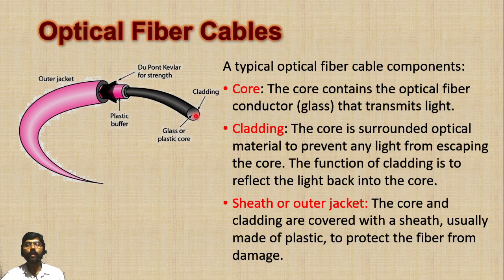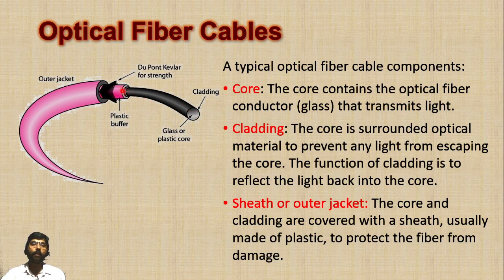The first one is called the core. This core is made up of very flexible glass called fibers. This is the area where the actual data transmission occurs. These cores are surrounded by an optical material called cladding. This cladding prevents any light from escaping from the core. If any light tries to go out, it just reflects that light back into the core.